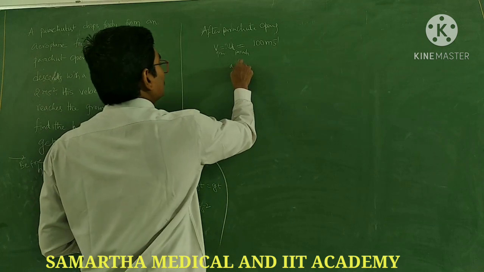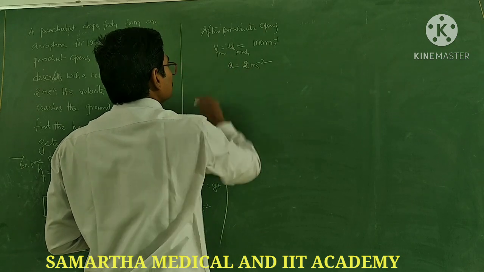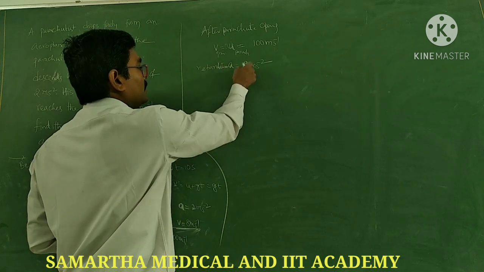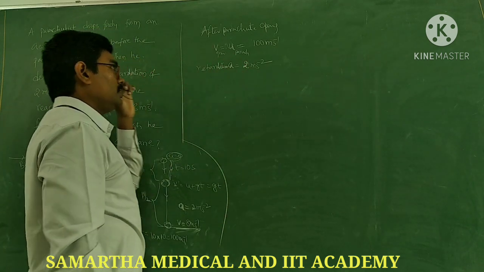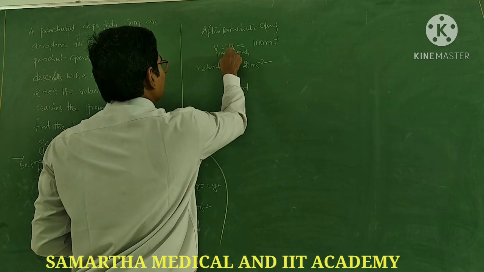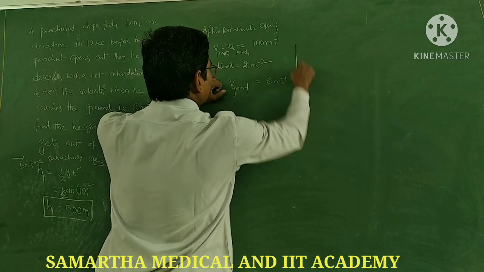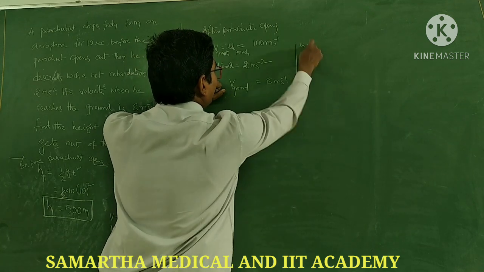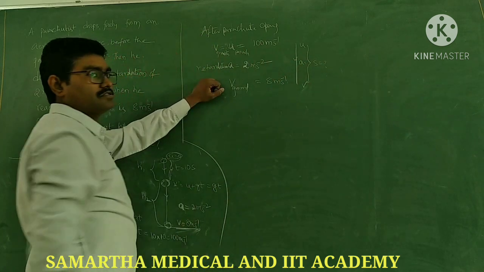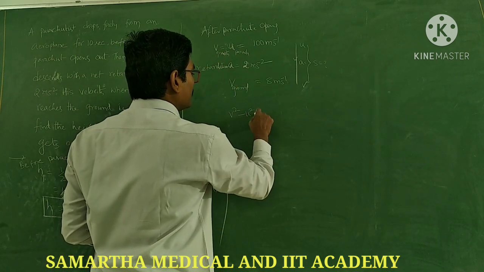Now it is going with a retardation of a equals 2 meter per second square. Retardation means it is a negative value. Then it hits the ground at 8 meter per second. It is coming with u, reaching with v, and covering a distance I don't know, but the acceleration you know. So what is the equation you can use? v square minus u square equals 2as.